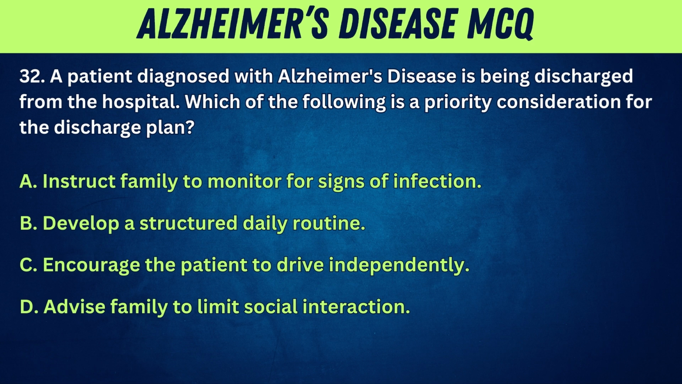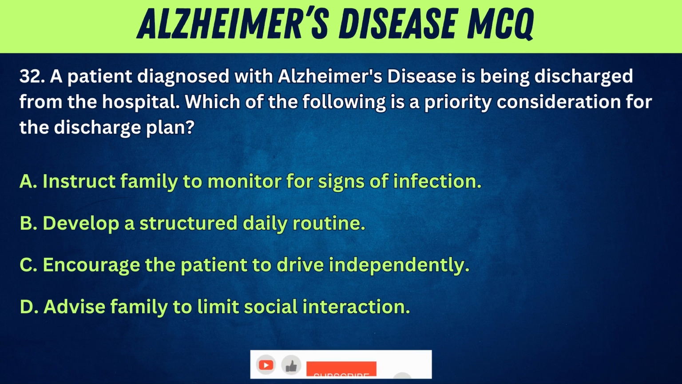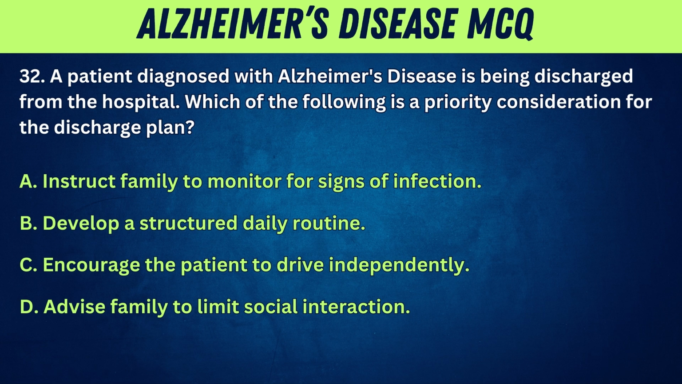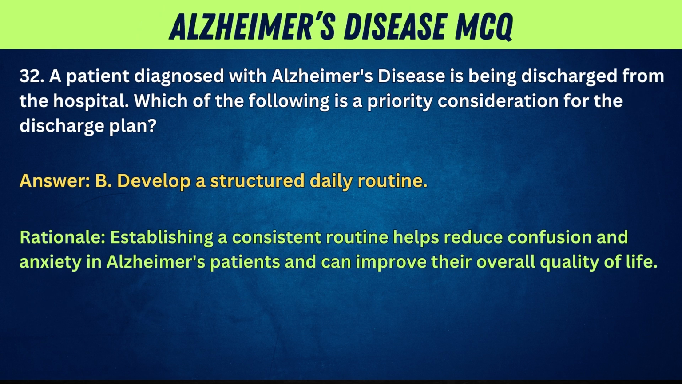32. A patient diagnosed with Alzheimer's disease is being discharged from the hospital. Which of the following is a priority consideration for the discharge plan? A. Instruct family to monitor for signs of infection. B. Develop a structured daily routine. C. Encourage the patient to drive independently. D. Advise family to limit social interaction. Answer. B. Develop a structured daily routine. Rationale. Establishing a consistent routine helps reduce confusion and anxiety in Alzheimer's patients and can improve their overall quality of